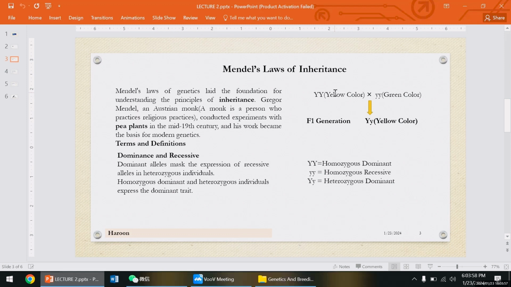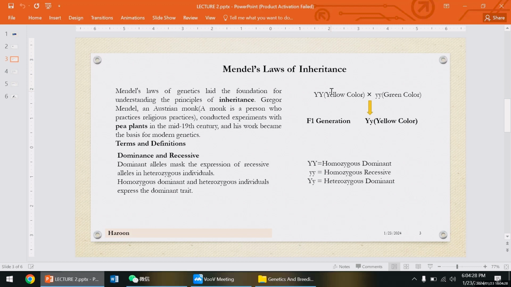This is female and this is male. For example, if they cross each other, one Y comes from this one and one small y comes from the other. Here you can see the color is yellow. So capital Y masks the characteristics of small y. This is called the dominant allele.